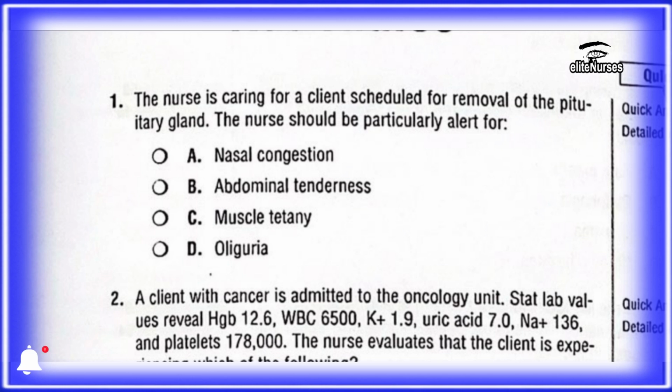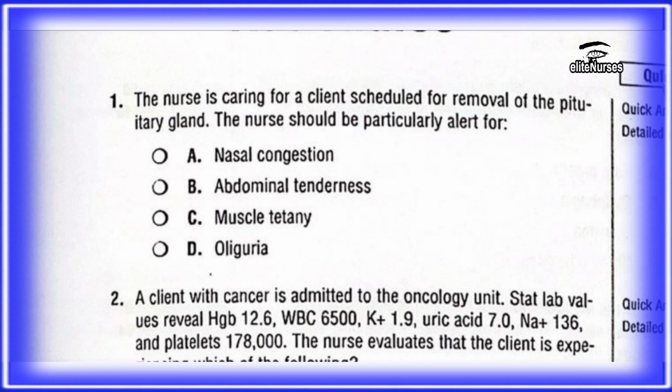What do you think is related to that one? Abdominal tenderness does not relate to the removal of the pituitary gland. Muscle tetany does not also relate. Oliguria is not also related. But we all know that removal of the pituitary gland is usually done through the transsphenoidal approach, that is through the nose.